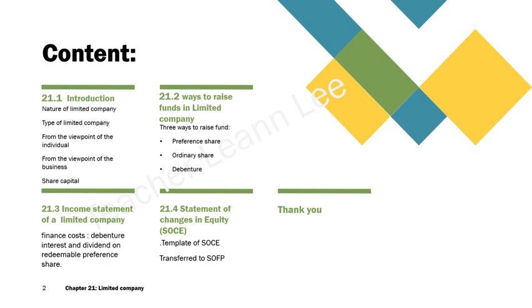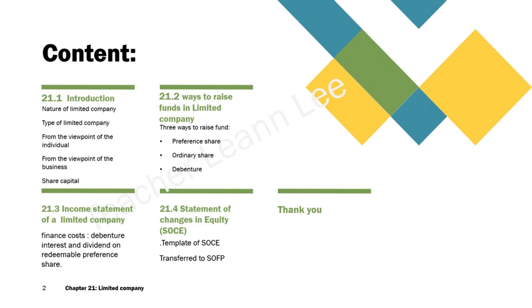Then, from the point of view of the individual as a shareholder, what are the benefits and what do they need to take care of. And from the point of view of the business, what they need to consider when they form a public or private limited company, and what type of share capital they have and how they arrange it.